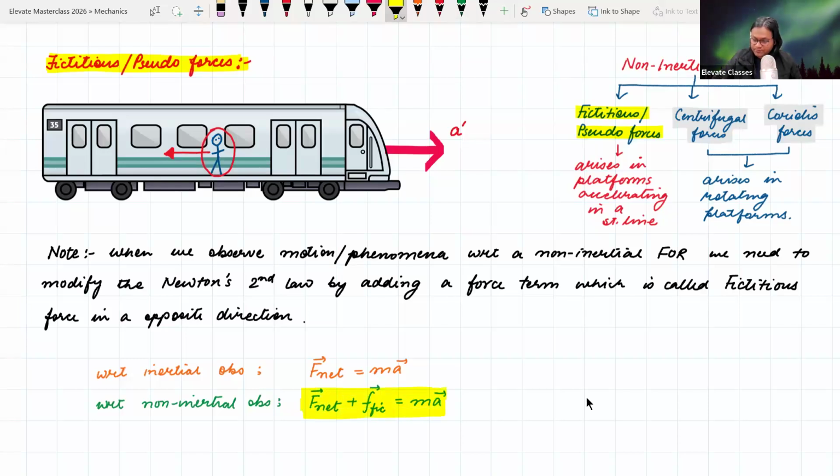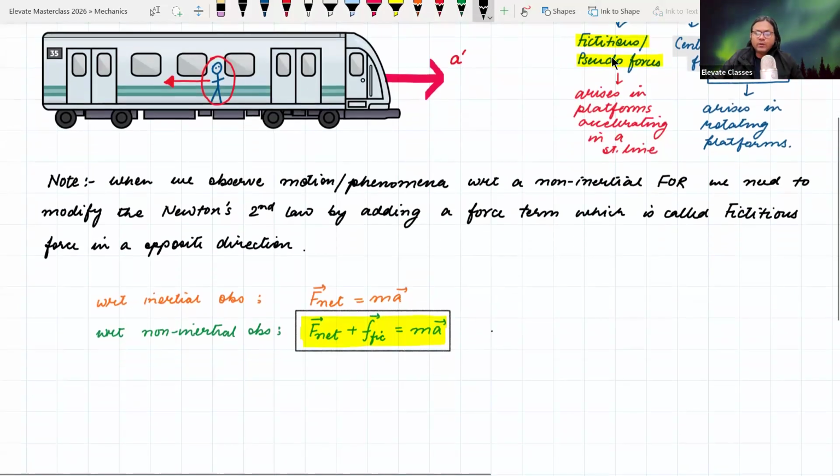You don't need to do anything else. You apply Newton's second law as it is. You perform all the calculations as it is. You simply add this fictitious force to the equation of motion, where